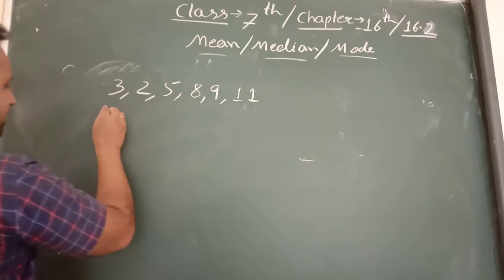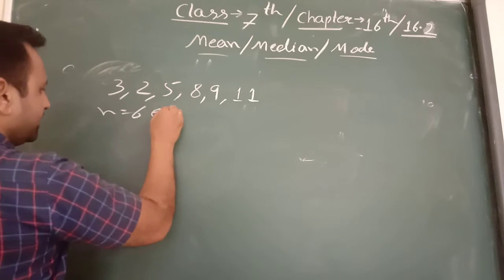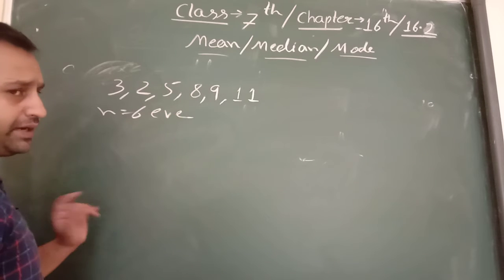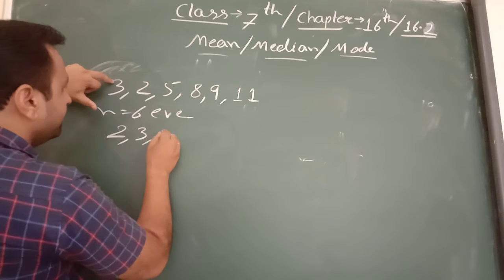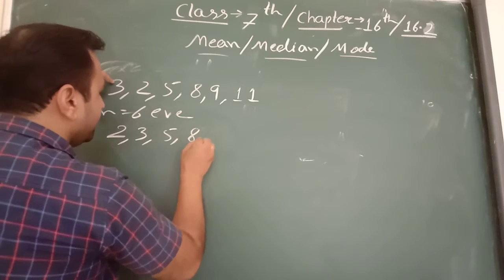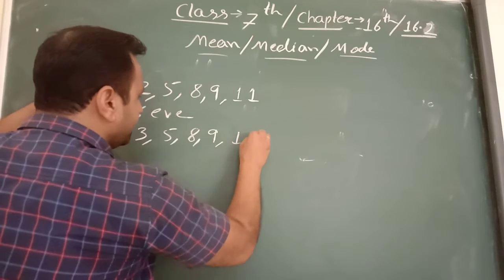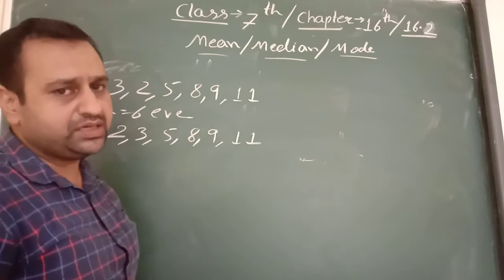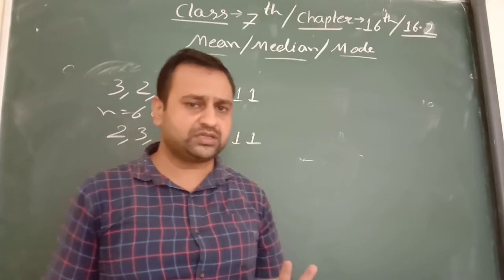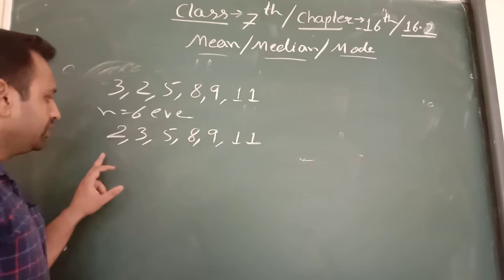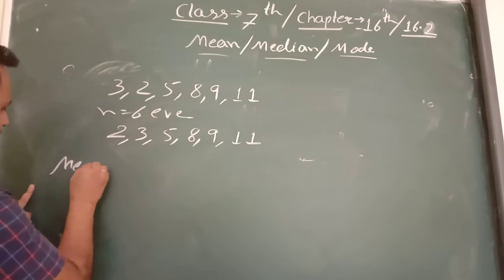That is 6 numbers, so n equals 6, which is even. Firstly write the data in ascending order: 2, 3, 5, 8, 9 and 11. It's your choice, you can write data in ascending or descending order. So what is the formula of median?